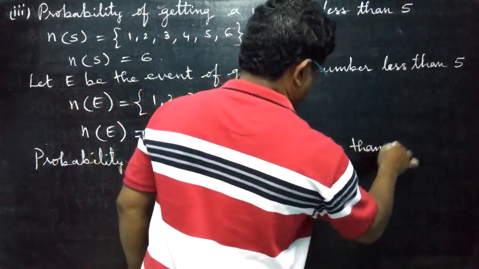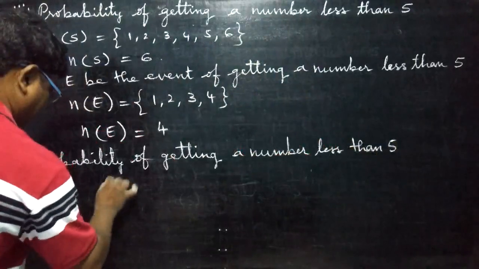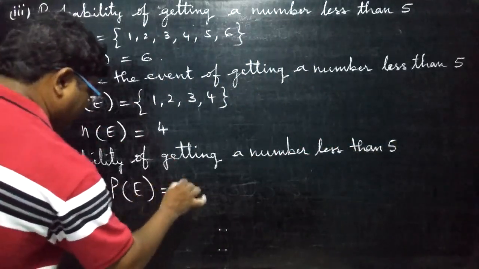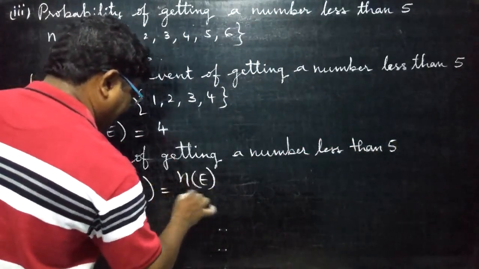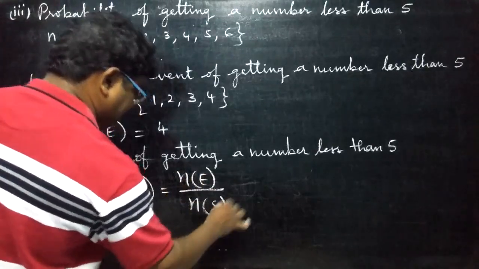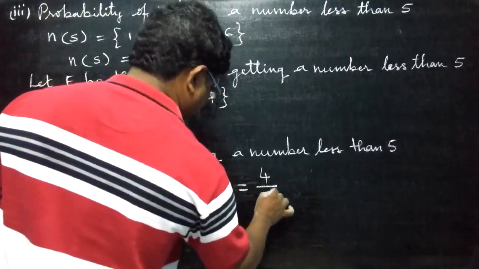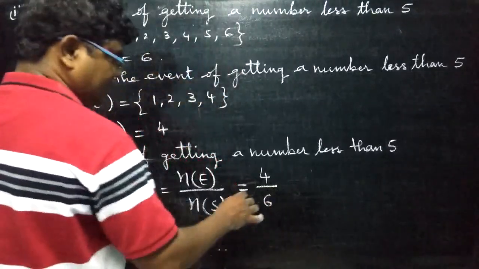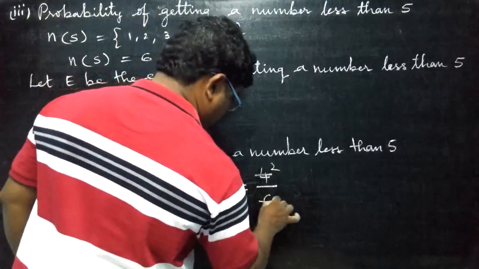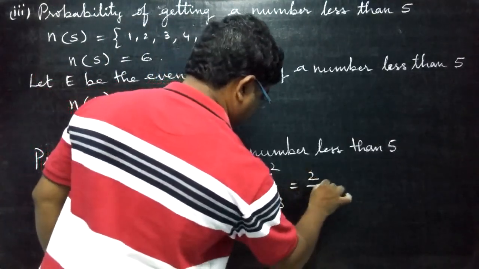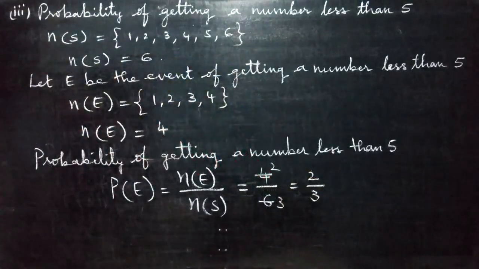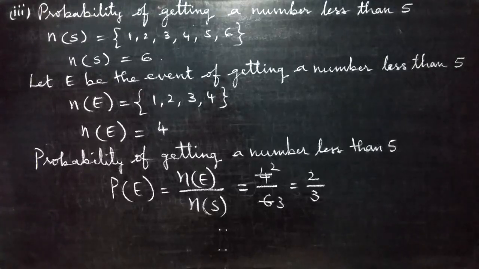P of E is equal to N of E by N of S. That is equal to N of E, 4, and N of S, 6. Here 2 table is common: 2 goes 2 times, 2 goes 3 times. How much did you get? 2 by 3. So write the conclusion. Therefore, the probability of getting a number less than 5 is 2 by 3.